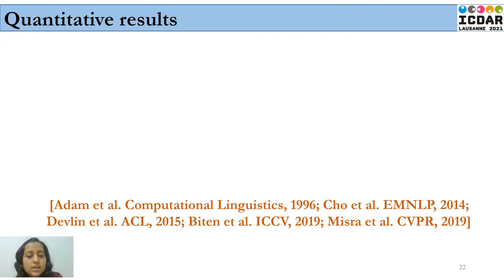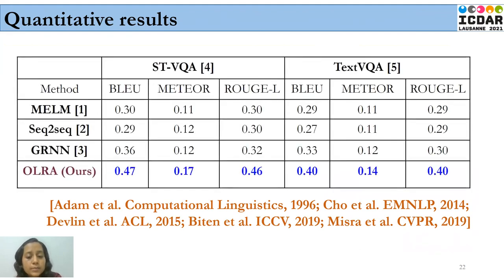Coming to the results, we show our model's performance on two datasets, which are the scene text visual question answering dataset, that is STVQA, and the text visual question answering dataset, that is TextVQA. As we can see from the table, our method outperforms the baseline approaches considered, those are MELM, sequence to sequence, and GRNN, by a significant margin in all the performance metrics considered on both these datasets.